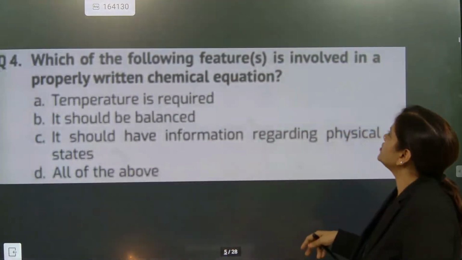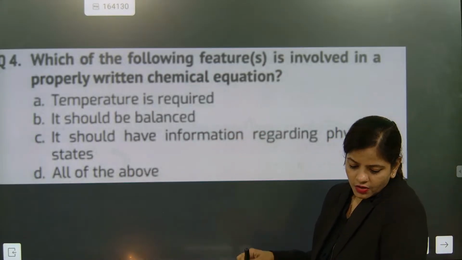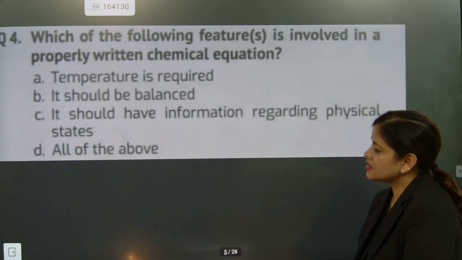Which of the following features is involved in a properly written chemical equation? Temperature is required. Okay. It should be balanced. It should have information regarding physical state. All of the above.